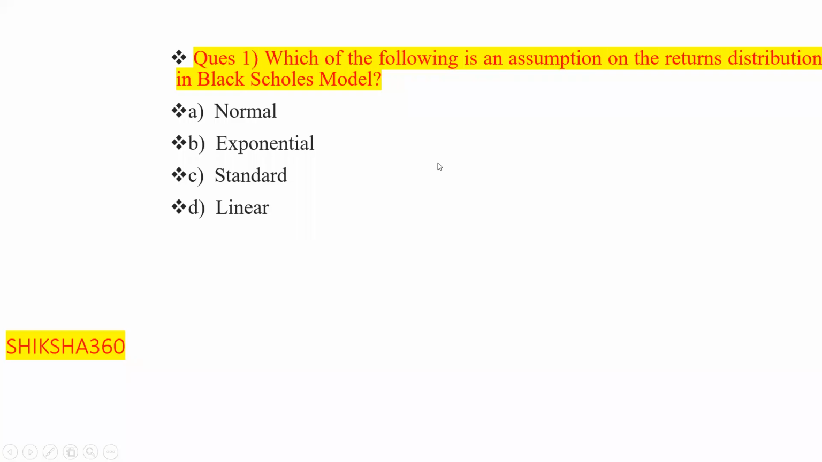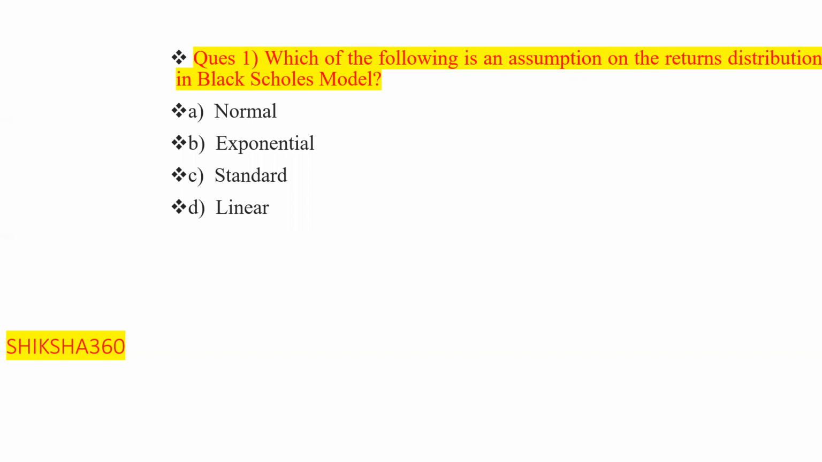The first question on your screen: which of the following is an assumption on the returns distribution in the Black-Scholes model? The options are: the first one is normal, second is exponential, third is standard, and fourth is linear. Please tell fast what is the answer here.